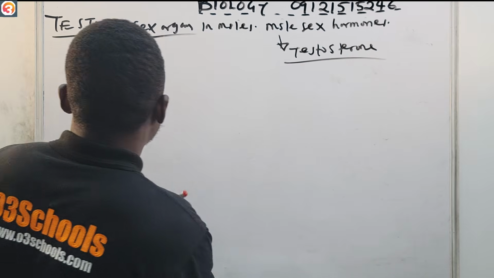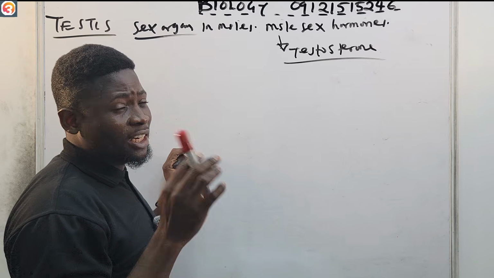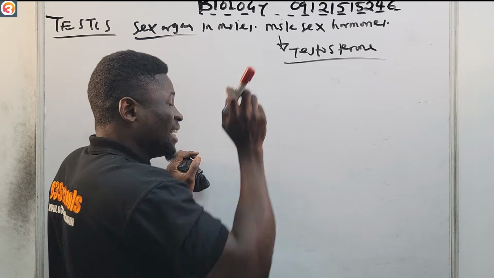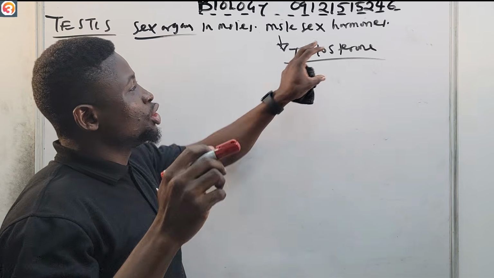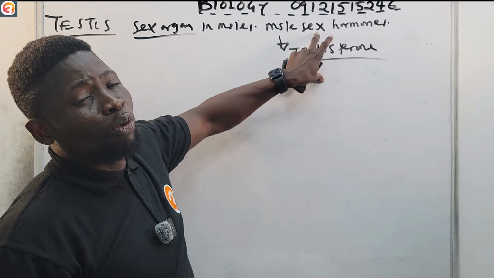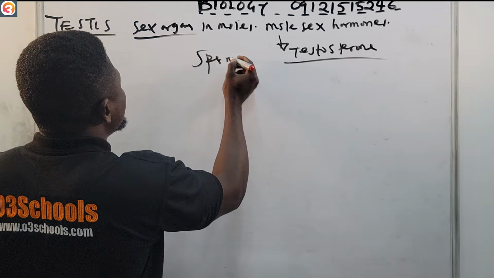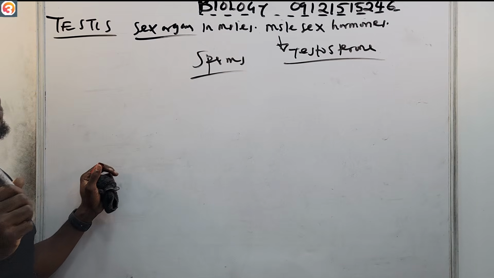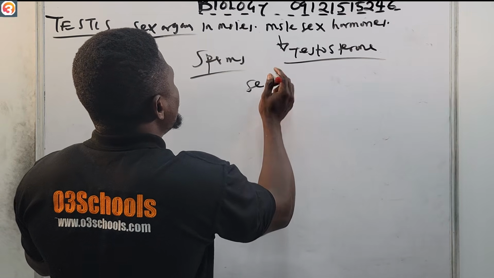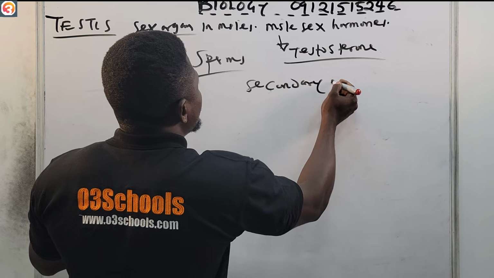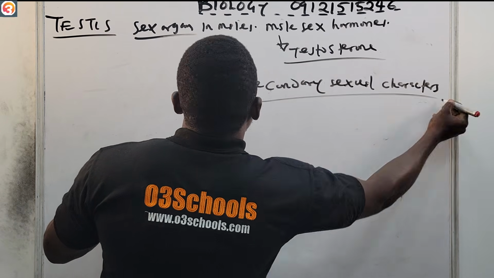And of course, they are present in the scrotal sac. When we talked about the human reproductive system, we saw that the testes are present in the scrotal sac. And what is the function of the testosterone? To produce sperm. It helps in the development of sperm, as well as secondary sexual characters. It also helps in the development of secondary sexual characters.